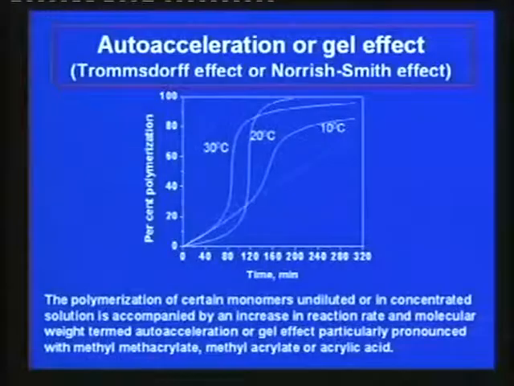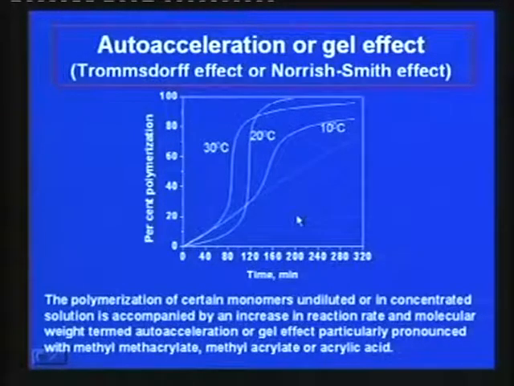So, gradually with the progress of time, these polymer chains will increase the viscosity of the polymer solution there. As the viscosity goes on increasing, the diffusibility of the growing chains for termination, that probability is decreased. So, that leads towards this acceleration of the polymerization rate.